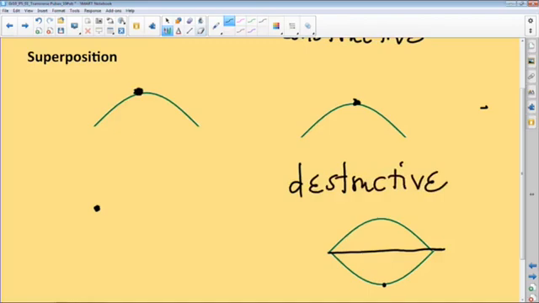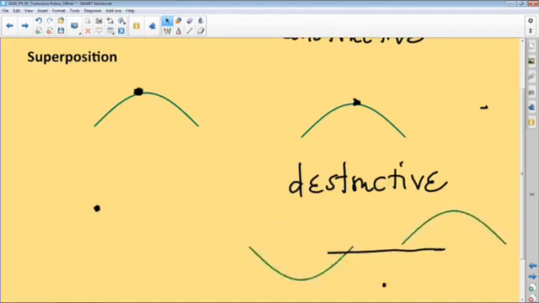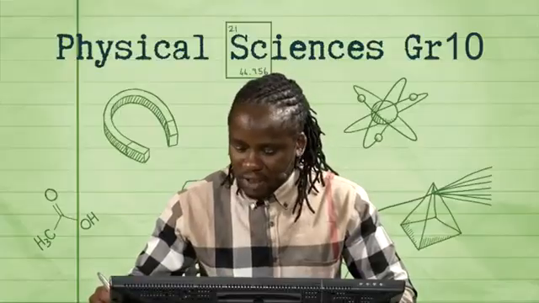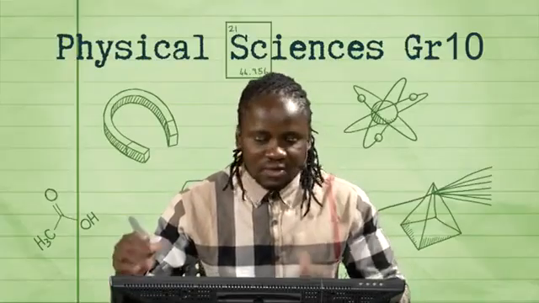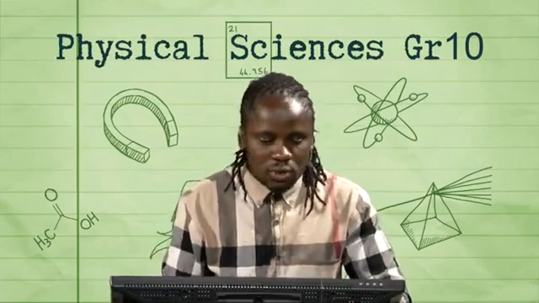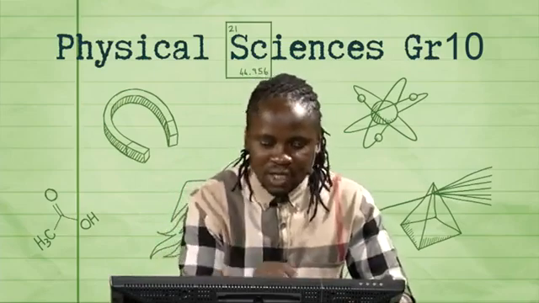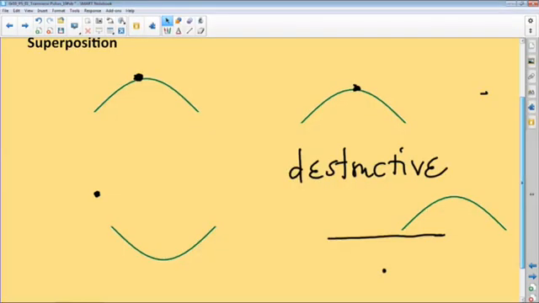So once they meet, they pass each other, and when they pass each other, they continue in their original direction of motion at the same speeds. Now, that's as far as constructive and destructive interference are concerned. So two key things here. When two points meet in phase, a crest meeting a crest, or a trough meeting a trough, we have constructive interference. On the contrary, when a crest and a trough meet, we have destructive interference. That was the key idea we need to take home in explaining what superposition is.